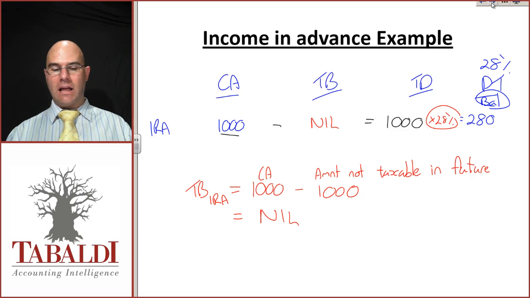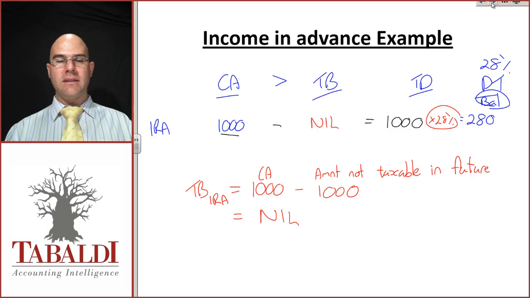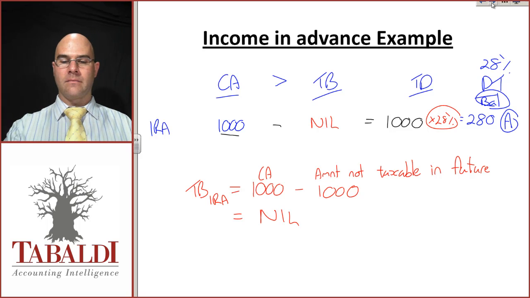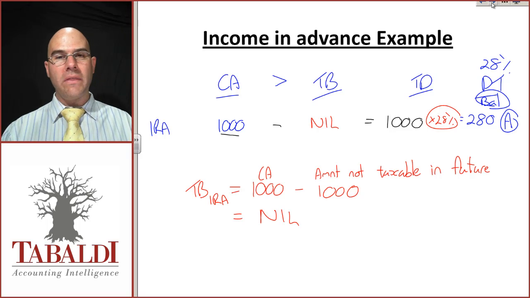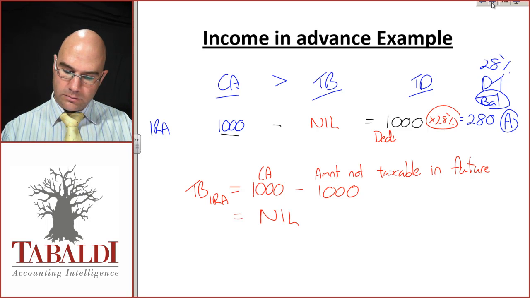Will that be an asset or liability? Well, the rule was that if the carrying amount is bigger than the tax base of income received in advance, you will have a deferred tax asset. And that arose because the 1,000 temporary difference is a deductible temporary difference.